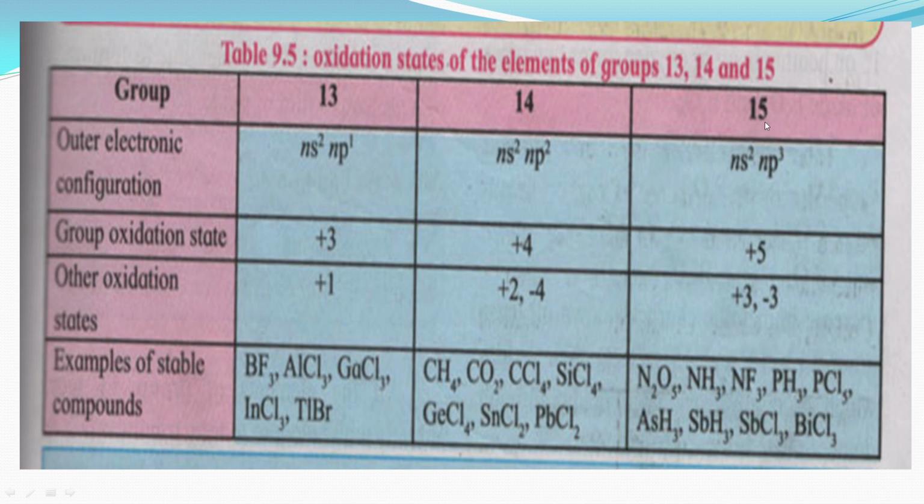Next, group 15 has the outer electronic configuration ns2 np3. The group oxidation state of group 15 is +5, while the other oxidation states of group 15 are +3 and -3. Some examples of stable compounds of group 15 are N2O5, NH3, NF3, PH3, PCl5, AsH3, SbH3, SbCl3 and BiCl3.